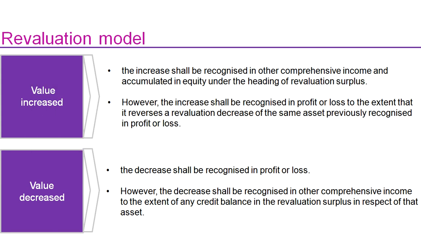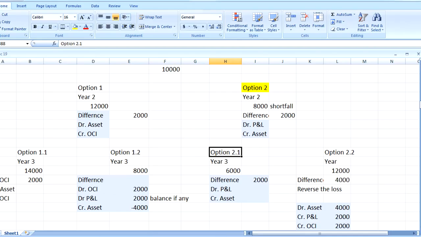So what I meant to say here is that here in option 2.1, in year 3, the value which was earlier in year 2 declined to 8,000, has now further declined to 6,000. So there is a difference of 2,000 from 8 to 6.